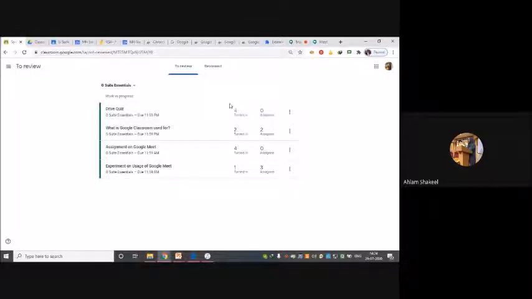Here this part shows me what I have to review and how many students have been assigned to that particular task. This is one task, this is the second task, the third and the fourth task. Here I can see which students have completed the task. I have only 4 students in my class, so 4 of them have turned in the quiz assignment. Here 2 have turned in, 2 have not. Here all 4 have turned in the assignment. Here 1 has turned in and 3 have not. So I can see that.